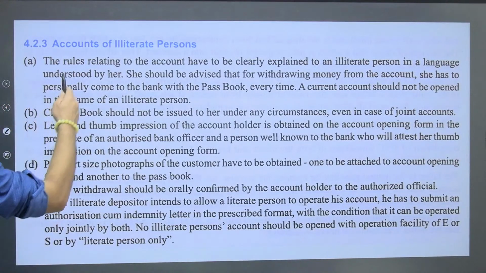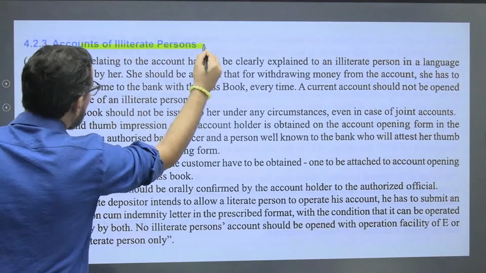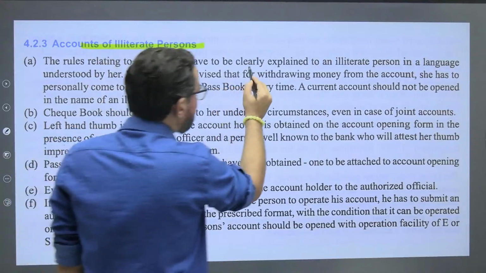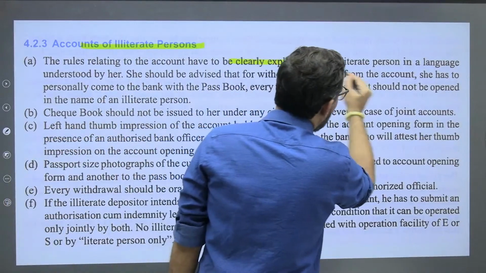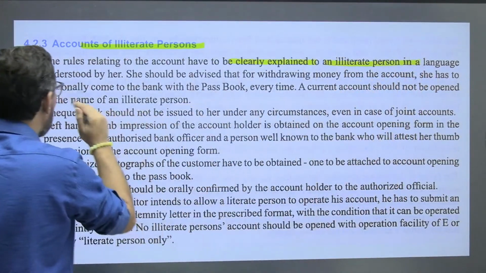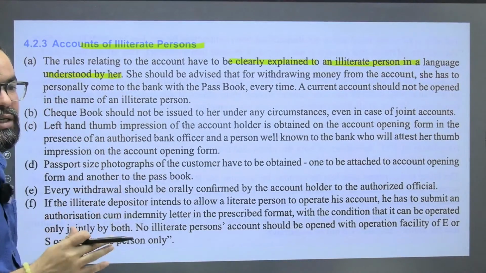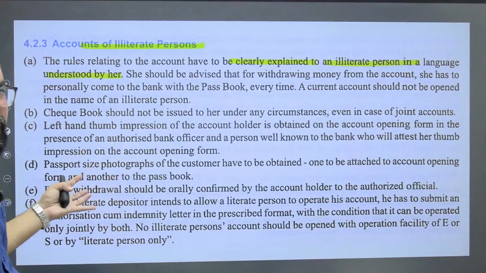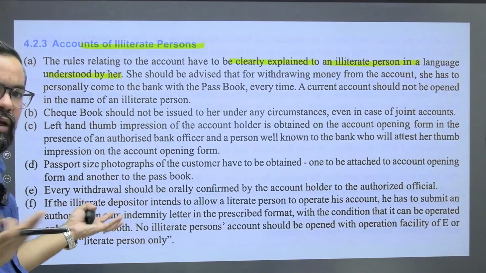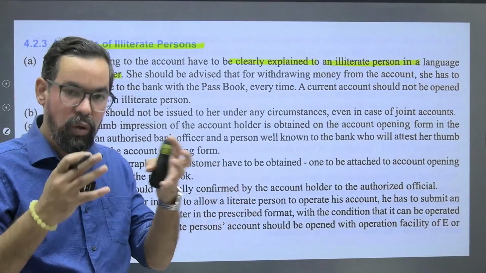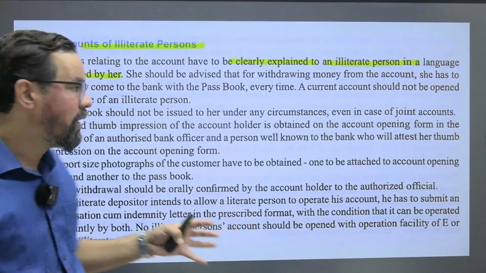So account of illiterate person. The rules relating to the account have to be clearly explained to an illiterate person in a language understood by her. That's why these are generally, like most of the time, part of the RRBs and all. It can be normal bank also, but we have to make them understand the terms and conditions in their own language.